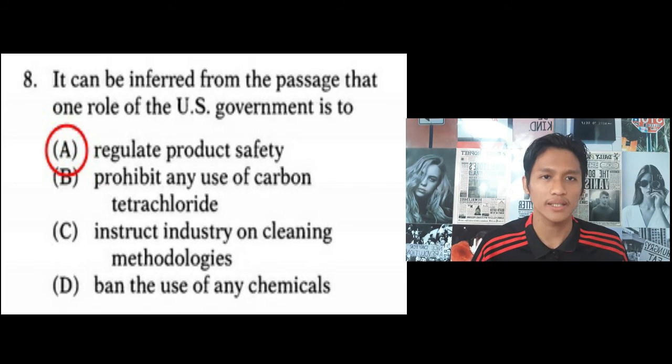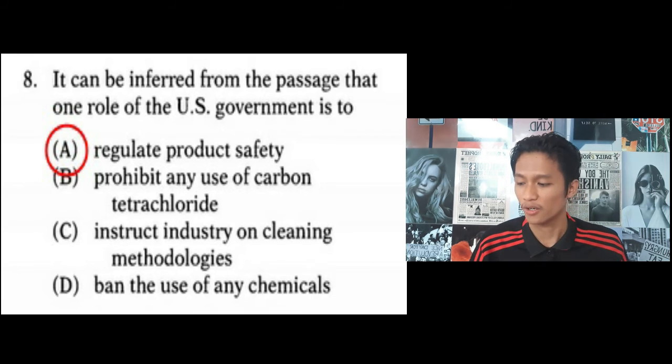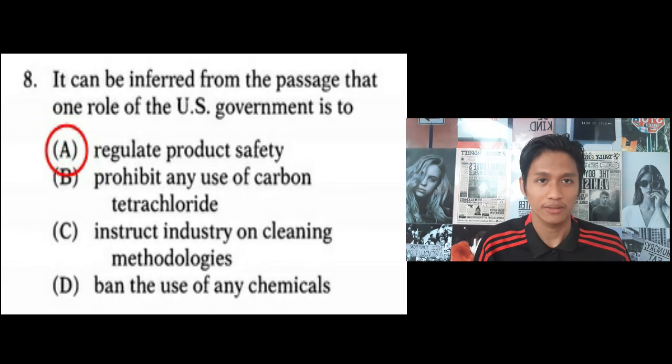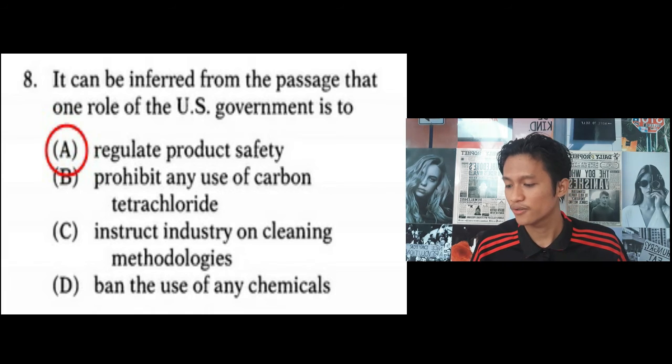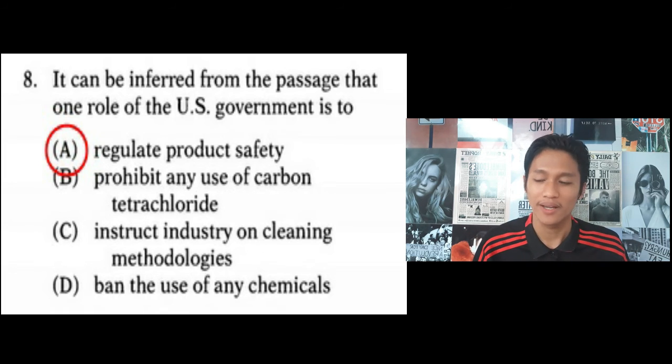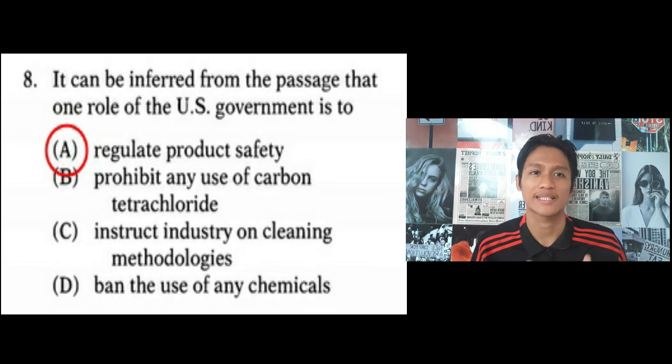After understanding that paragraph, we can see what the US government is trying to do here. They're not trying to prohibit any use of carbon tetrachloride. They're not trying to instruct industry on cleaning methodologies. And they're not trying to ban the use of any chemicals. That's why B, C, and D are not the right answer. But what the US government is trying to do here is regulate product safety.